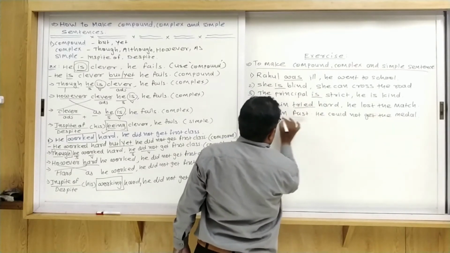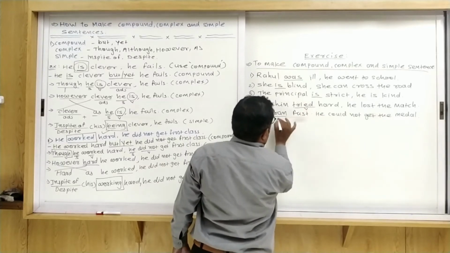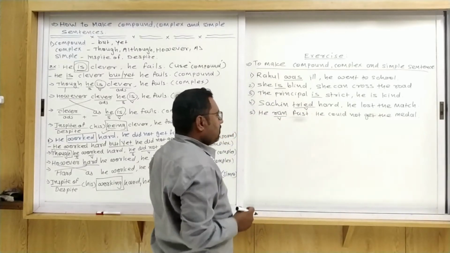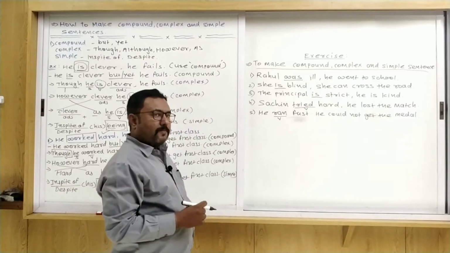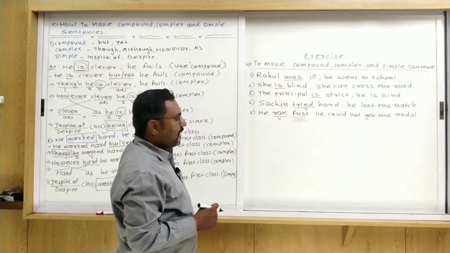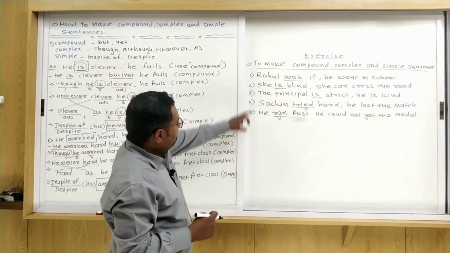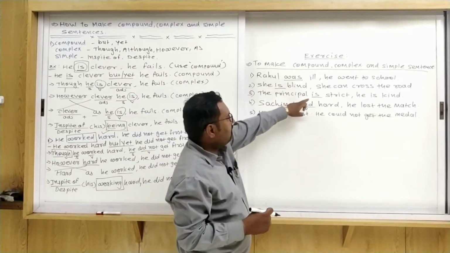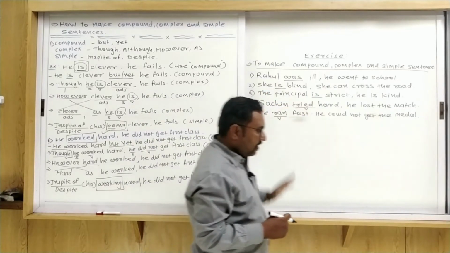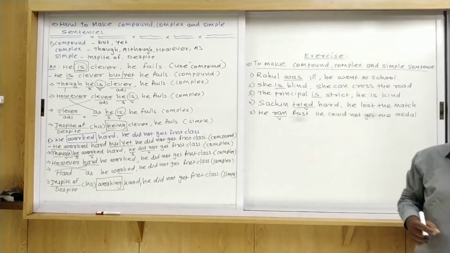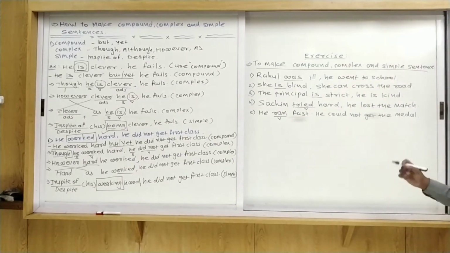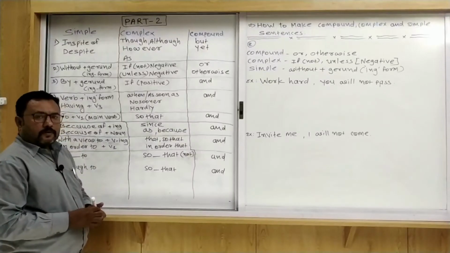Sachin tried, he ran, that is a verb given. So at that time you use the ing form: tried, trying; ran, running. Okay, and am, are, was, were, that is being. Clear dear friends? So you write down the sentences and make 18 sentences of simple, complex and compound. Now we go further.